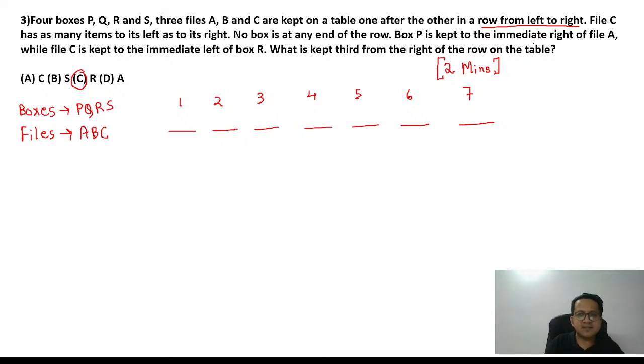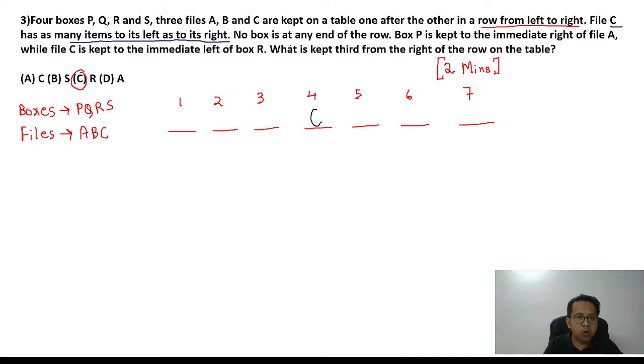Then they are saying C has as many items to its left as to its right. C has an equal number of items on the left side and the right side. That is only possible if C is exactly at the center. There is no other way. If you have an equal number of items on both sides, you must be at the center. So C is at number 4.